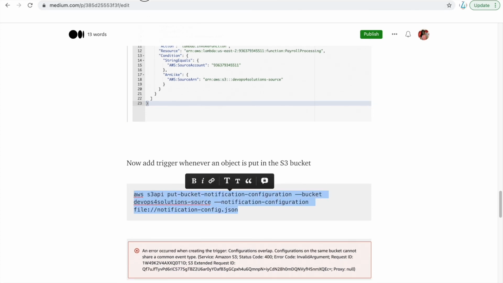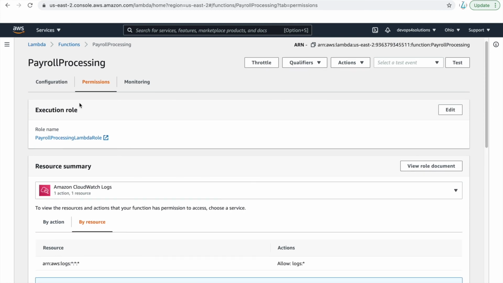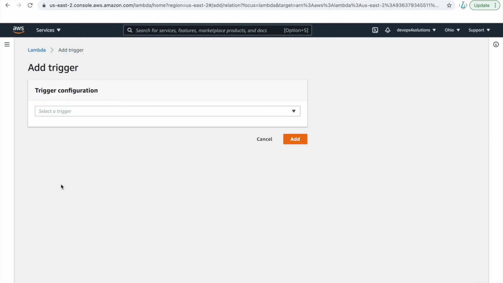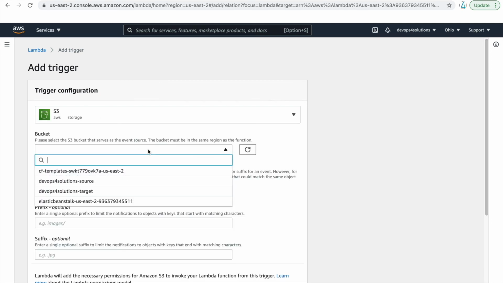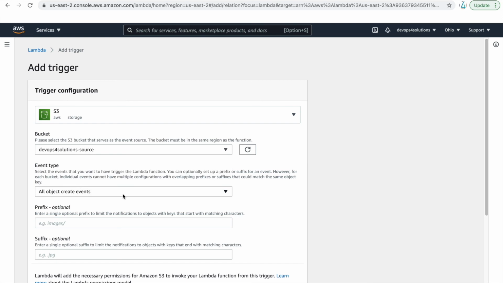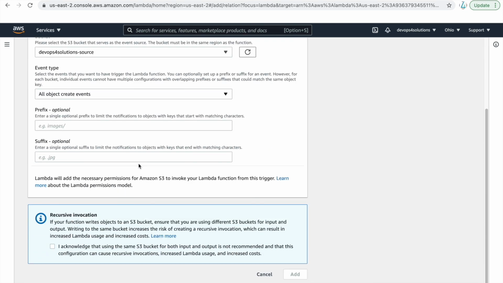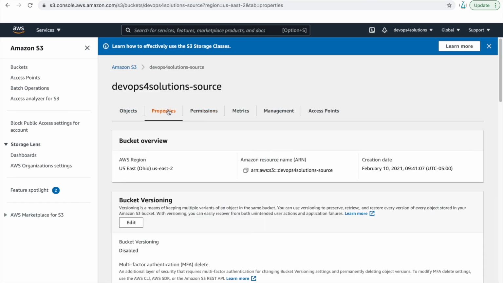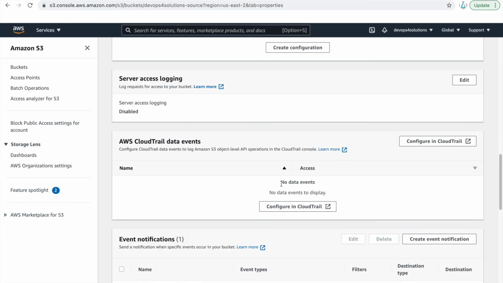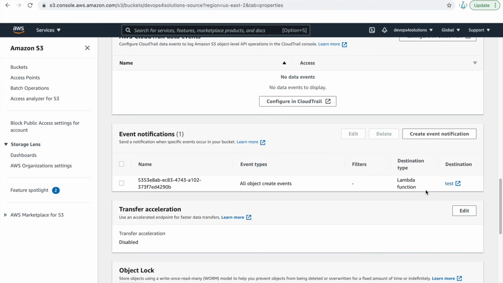This is also how you can do it, and this is where you can do it: in this configuration you can create a trigger. You can select a trigger, you can select this S3 bucket. Like I have this DevOps for solutions, all object create events. You can do it like this, and I acknowledge, and that's it. Okay, before I do this, I wanted to show you in the DevOps for Solutions source bucket. If you go there, there is event notifications, and you can see that for this particular function this event is there.